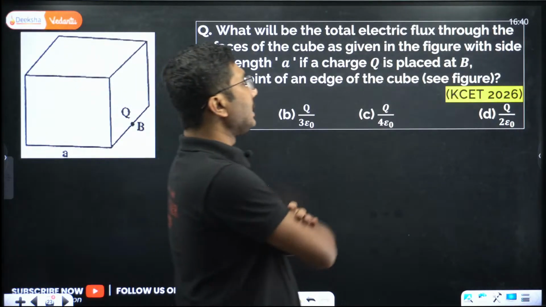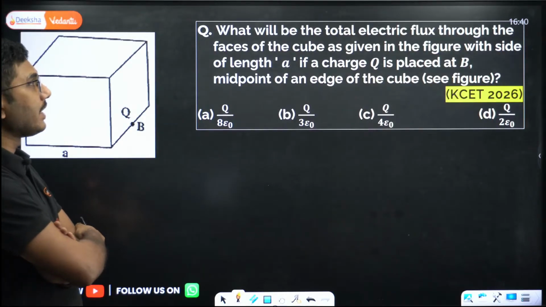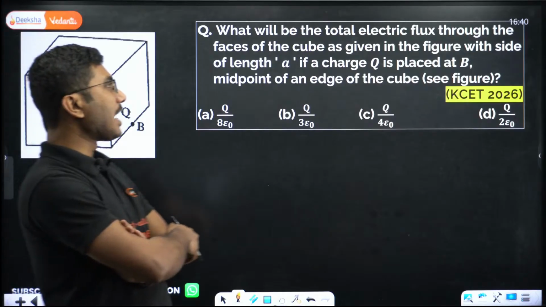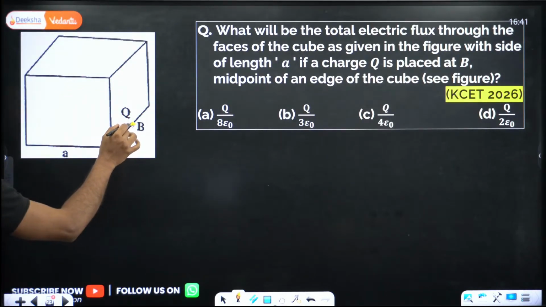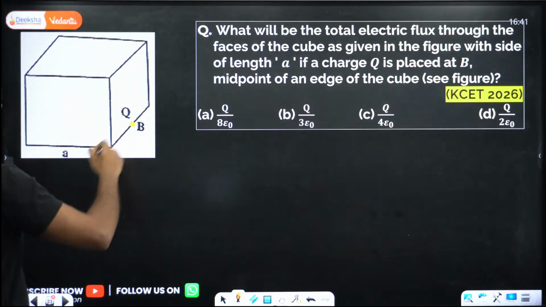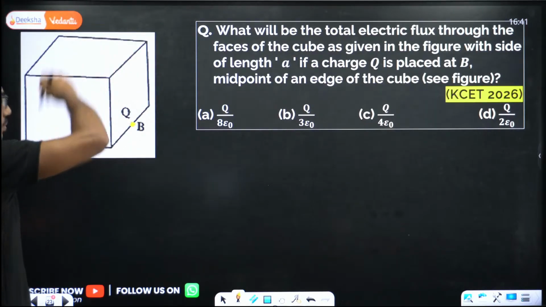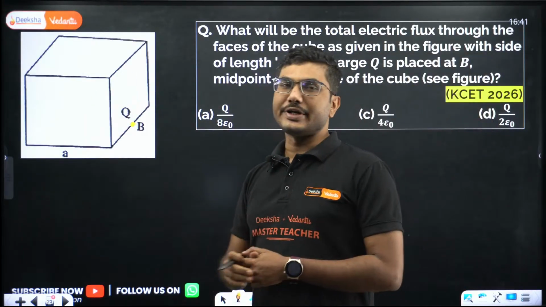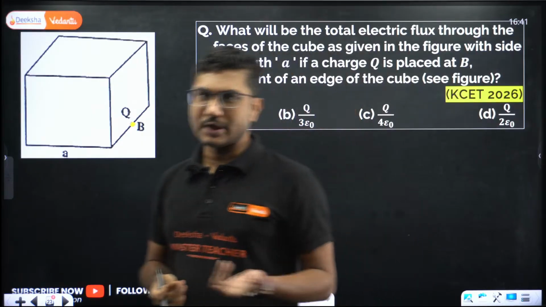What will be the total electric flux through the faces of the cube as given in the figure with side of length A if a charge Q is placed at B? So a charge Q is placed at B, the midpoint of the edge of the cube. Now what will be the electric flux through this cube? Now it would be easier if the charge was situated inside. Anywhere inside, the problem would have been very, very simple, Q by epsilon naught, right?